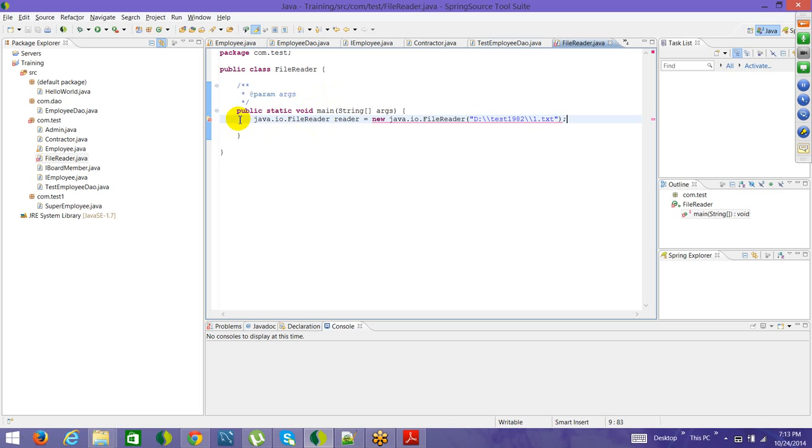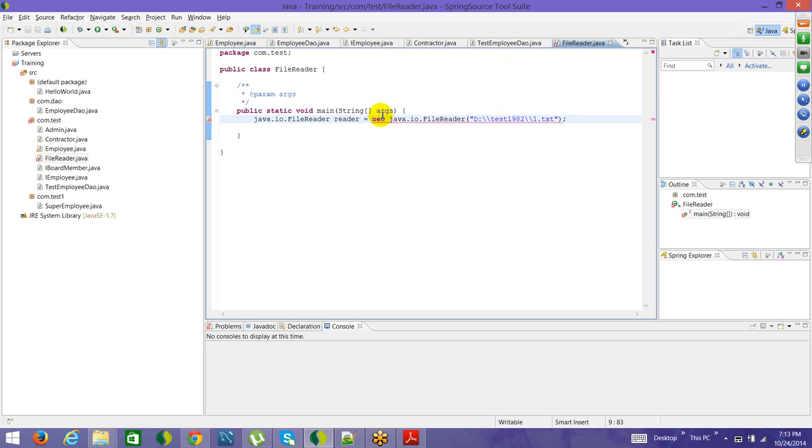Alright, now once you do this, just press save, control S. So if you see, it gives an error. Why? Because whoever has written java.io.FileReader, what they have done is that the method which they have written expects that you handle a particular error. And how is that enforced, I can tell you, but for now just understand this is an example of checked exception. Okay, and the way to handle it is two.